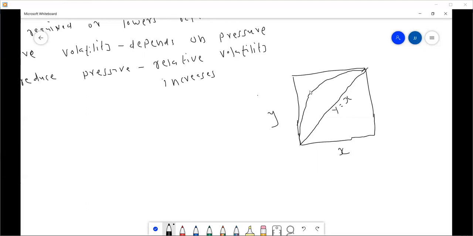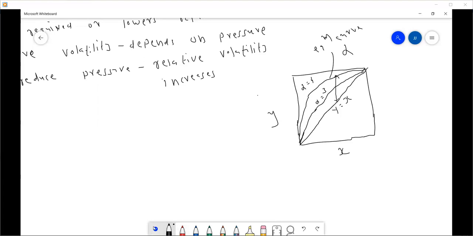Like this, right? This is the alpha. Let's say this alpha is equal to 4. So if the relative volatility is reduced, then this gap becomes less, like this. Here alpha is equal to, let's say, this is just an example. This is the equilibrium curve, which depends upon the alpha. If the gap between the operating curve and the equilibrium curve is more, then it requires fewer stages.